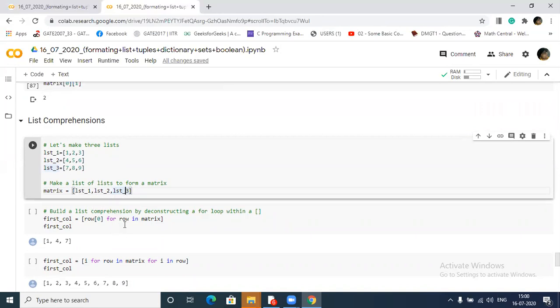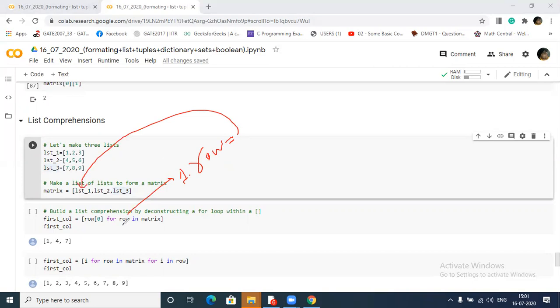In the first iteration this row is equal to this list.